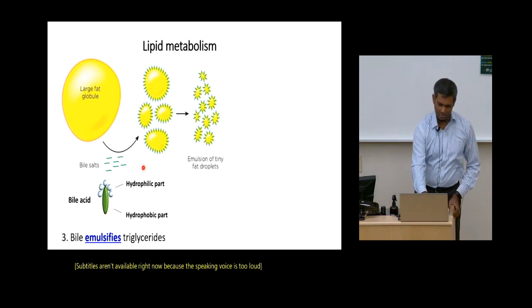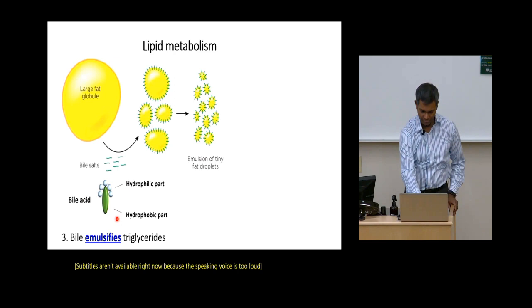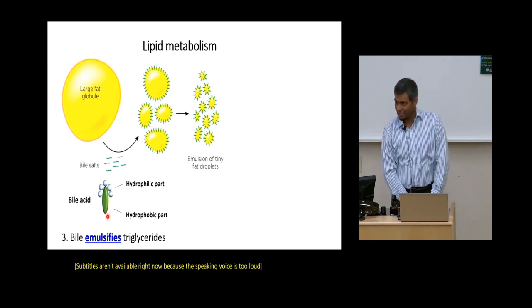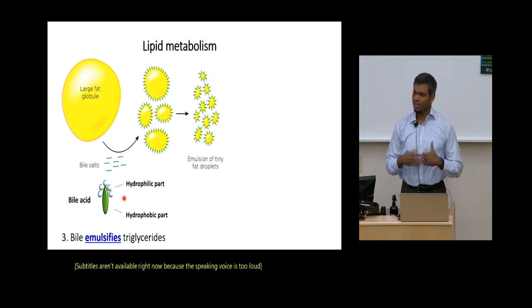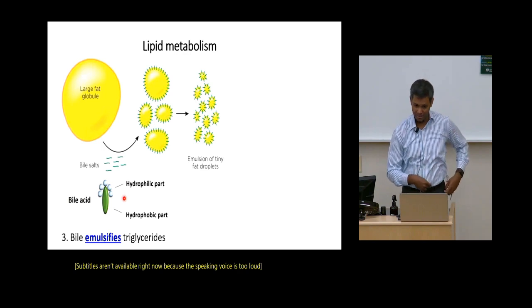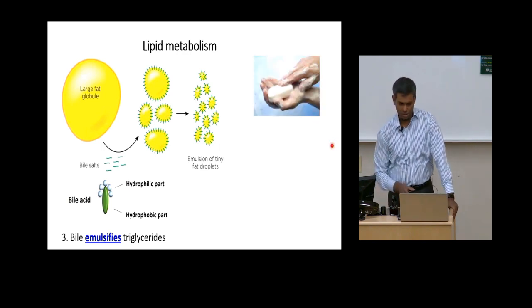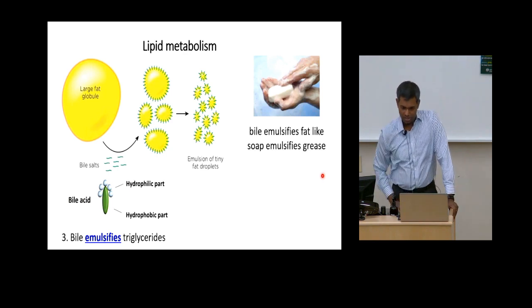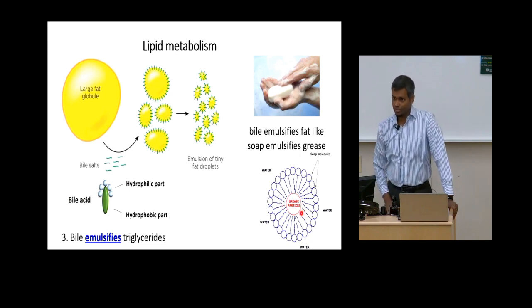If you look at the bile acid, it's got two parts: a hydrophobic region and a hydrophilic region. As an amphipathic molecule, the hydrophobic part will interact with the fat, whereas the hydrophilic region will be exposed to the aqueous environment. This is quite similar to what we discussed, I believe, in lecture 2, where we talked about soap emulsifying grease, and the hydrophobic region will interact with the grease particles and the hydrophilic region is exposed to the aqueous environment.